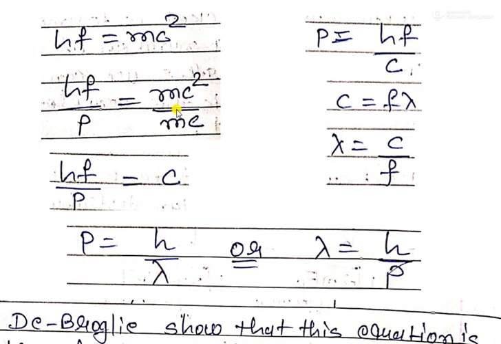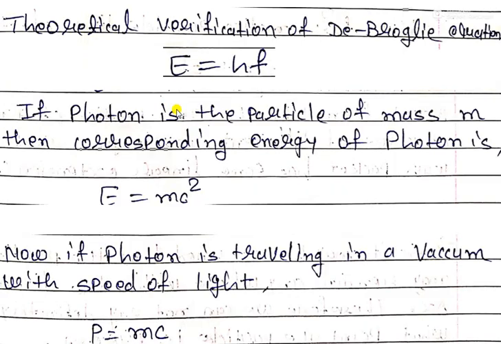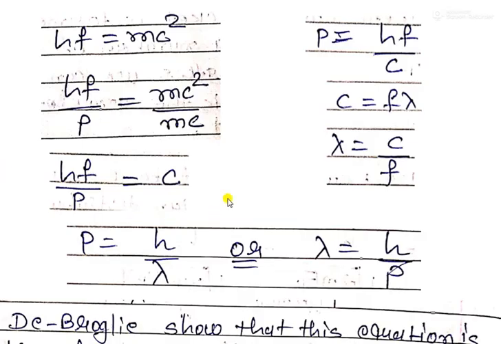So this is the verification of the de Broglie equation from these two different equations, the equation of energy and the equation of momentum, which is p is equal to mc. So we have to verify the equation. So these are the simple steps of verification of the equation.